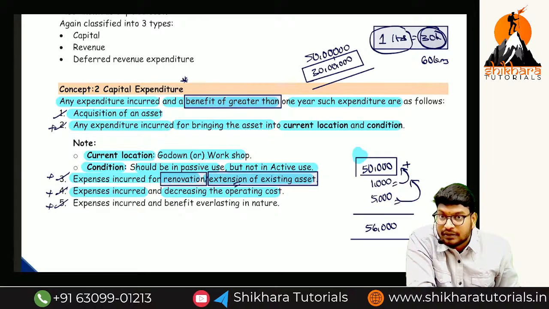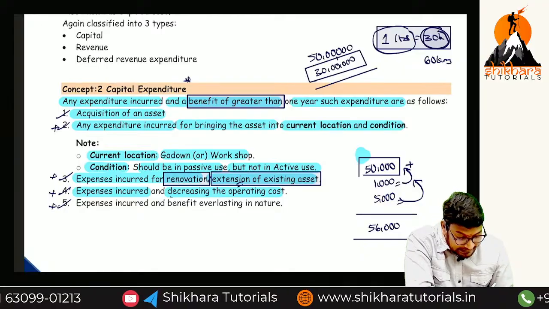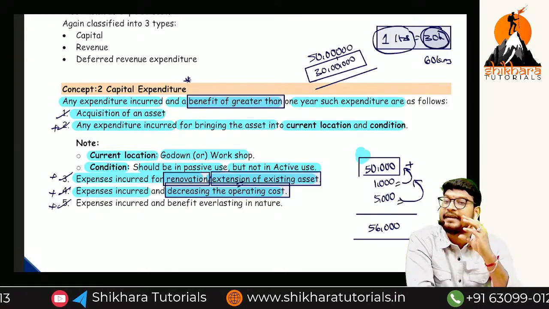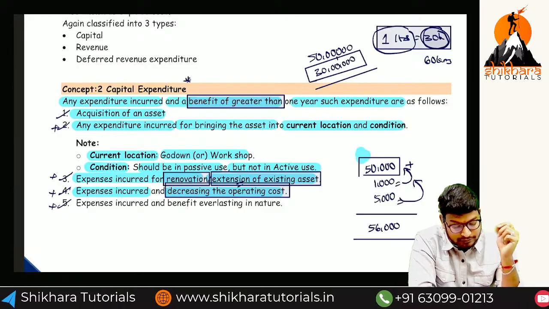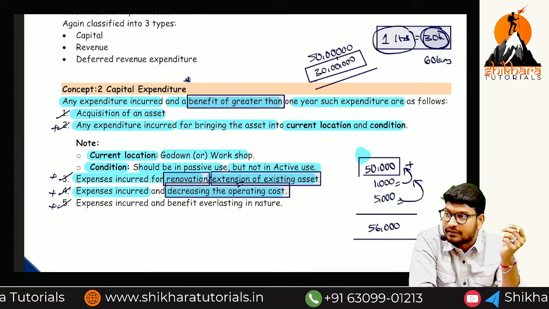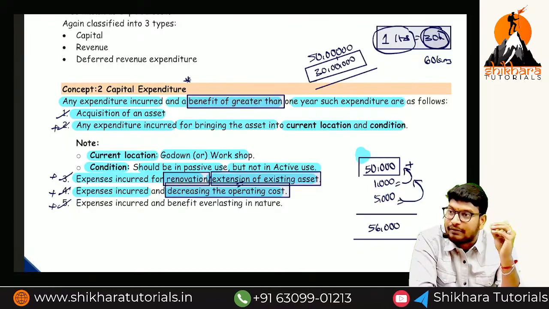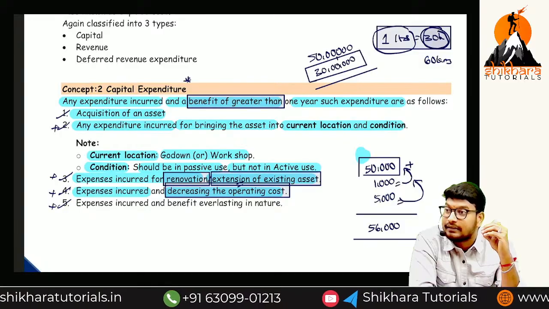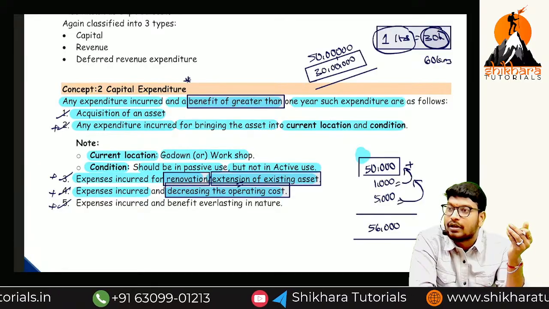Are you getting the point or not? So expenditure incurred for decreasing the operating cost, which cost do we have to add back to the existing asset? That spare part cost you have to add back to the existing asset. So once again I am repeating. Normally the cost incurred for traveling 30 kilometers is 100 rupees. But after fixing that spare part, you can travel some more 30 kilometers. Now the cost decreases. Operating cost means daily cost, whatever the day-to-day business cost is called operating cost.